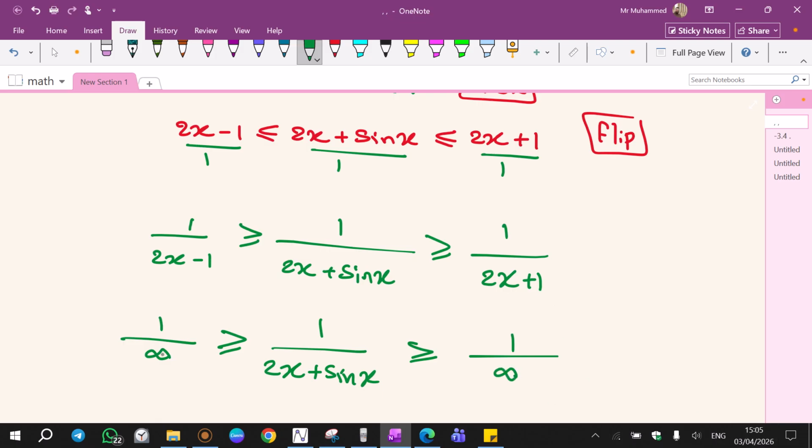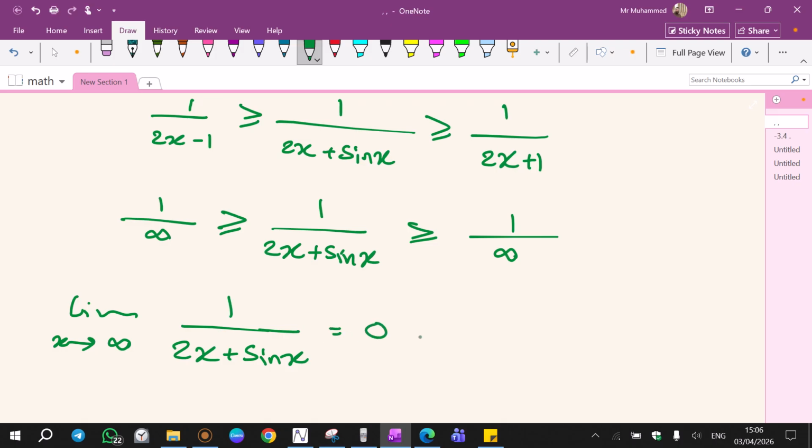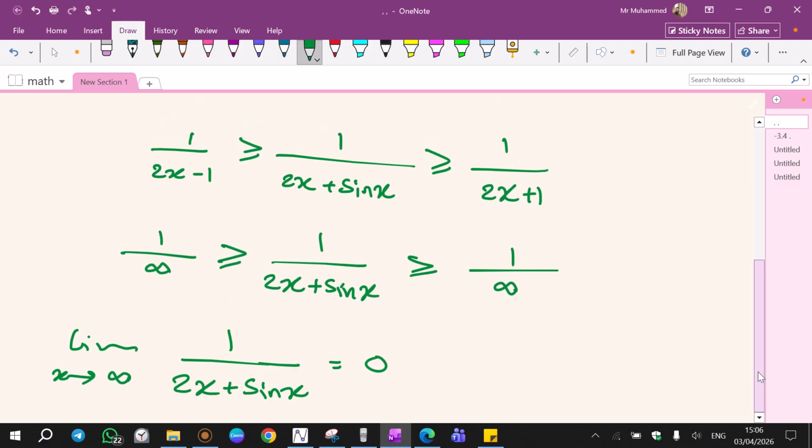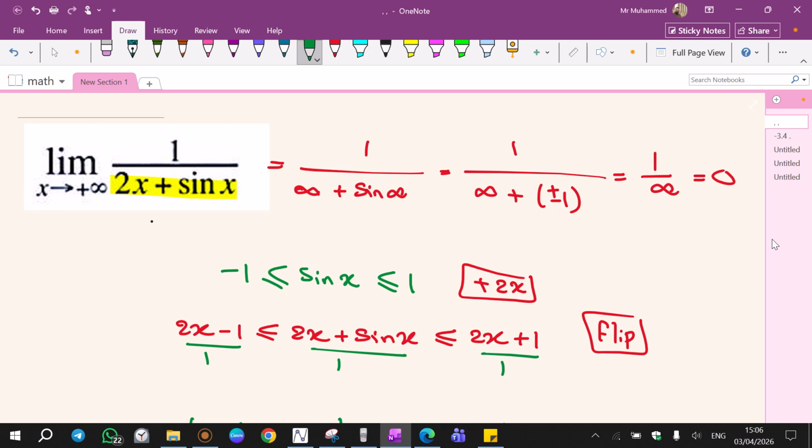Now this side becomes 0, this side becomes 0, which means limit x tends to infinity of 1 over 2x plus sine x is equal to 0. So I got the same answer as the fast way. This way is the sandwich theorem; this is the fast way.